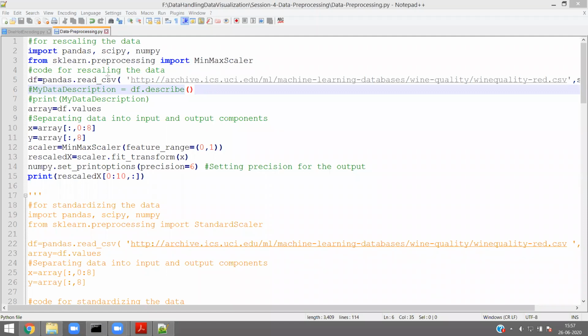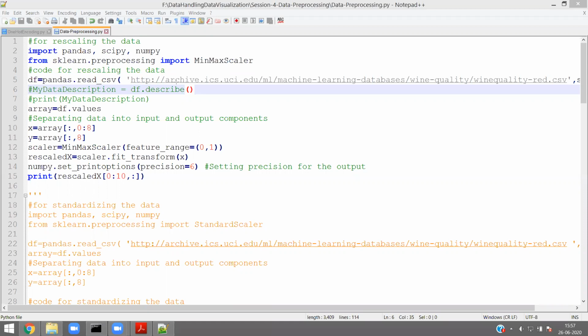Earlier we used pandas.read_csv for our own fabricated data set. But now I have given an internet link, an HTTP link.